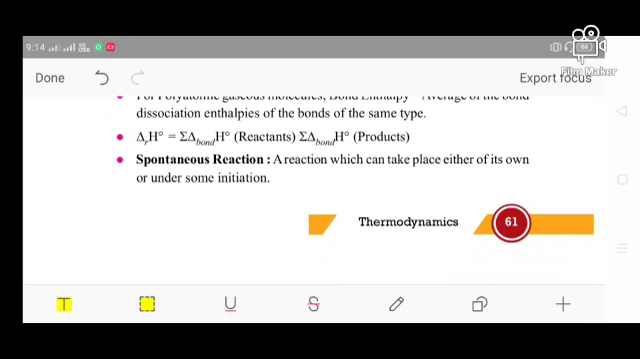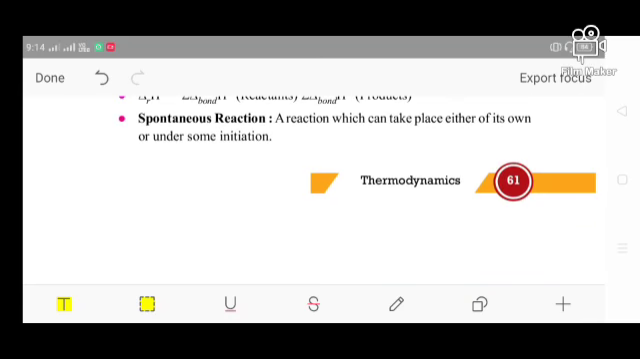So when we are talking about a spontaneous reaction, what is that? Very simple thing. A reaction is said to be spontaneous when it takes place either on its own or with some initiation. So we can say the reaction is spontaneous when it occurs without any external factor.